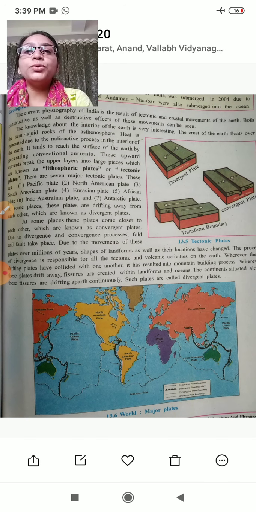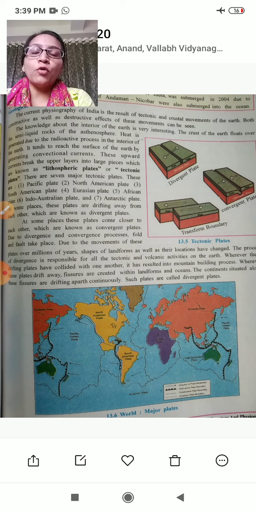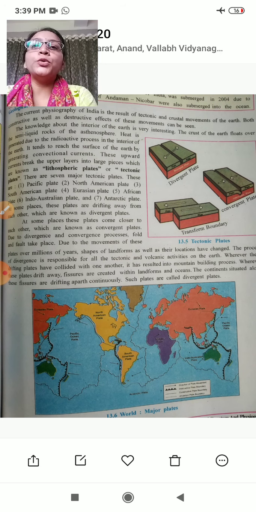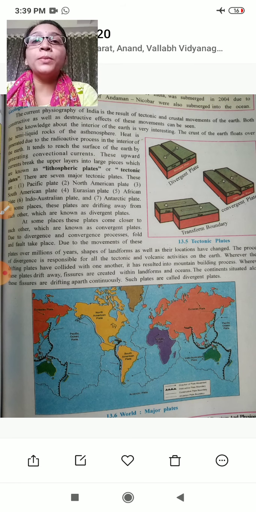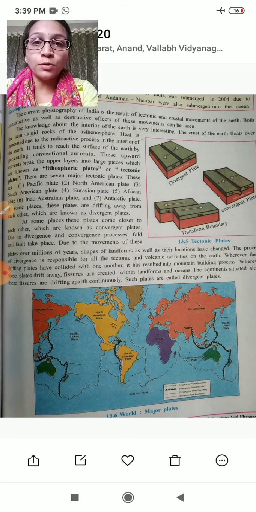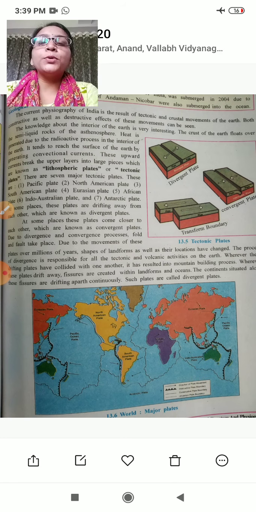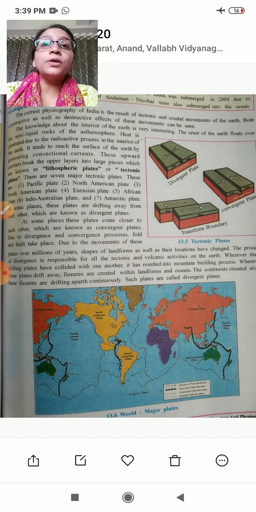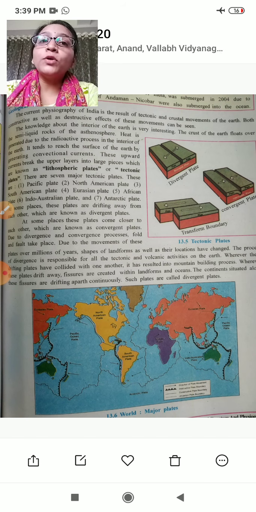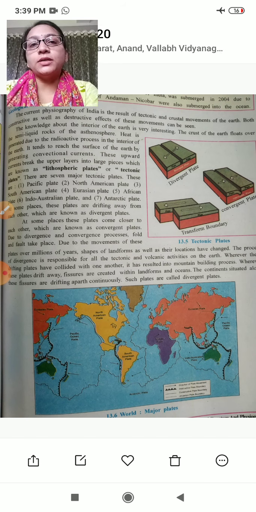Due to these convergent and divergent processes, folding and faulting took place, and due to the movement of these plates over millions of years, the shapes of the landforms as well as their locations have changed. The process of plate movement is responsible for all tectonic and volcanic activities on the earth. Here you can see in the table which type of changes have taken place because of plate convergence, divergence and transform boundaries.